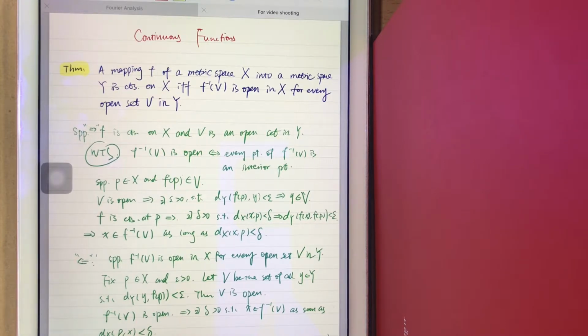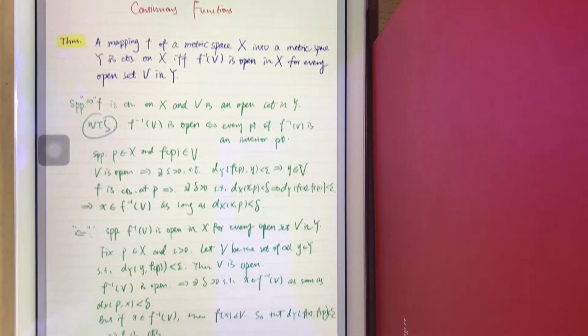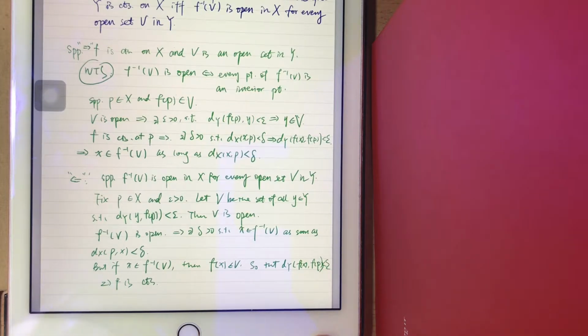We prove from every open set V in Y, we know that F inverse of V is open. From this condition, we try to conclude that the mapping F is continuous. So how are we gonna do that? Simply now let's suppose F inverse of V is open in X for every open set V in Y, right?